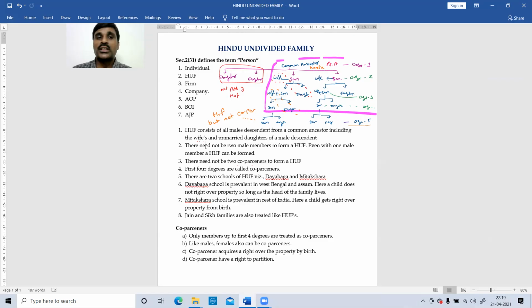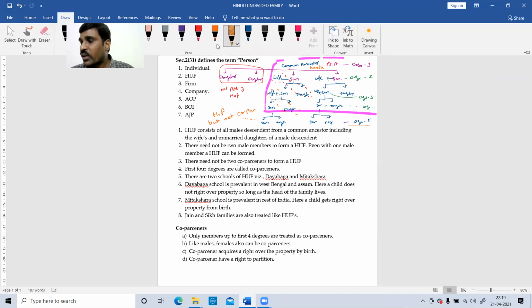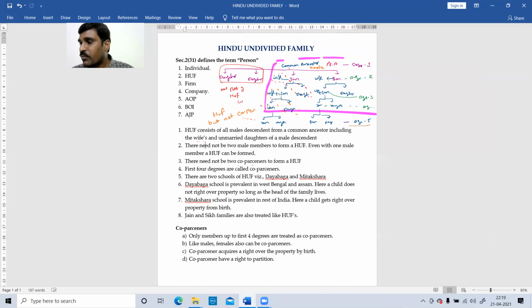Females are also part of the coparceners, but wives and daughters of coparceners are not treated as coparceners. That means the 4th generation son's wife and daughter cannot be treated as coparceners. If the 4th generation son has a wife, that wife is a part of the HUF but cannot be treated as a coparcener.